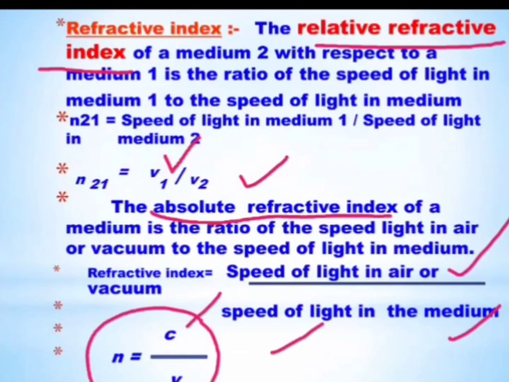c जो है हम लोग speed of light in vacuum को represent करते हैं. Okay.